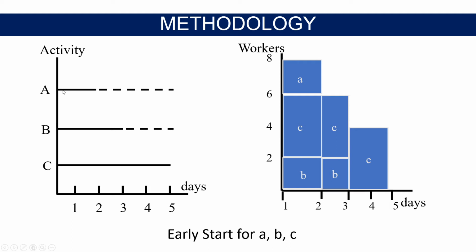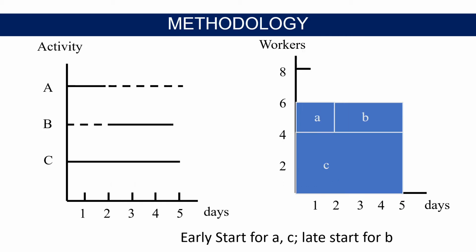Once activity A is completed by 2 workers in 2 days, there would be no need of these 2 workers in the next 3 days. Similarly, activity B is completed by 2 workers in 3 days, so there would be no need of these 2 workers in the next 2 days. So, resource leveling is an important tool to achieve the trade-off between resource allocation and time. Here I have explained it.